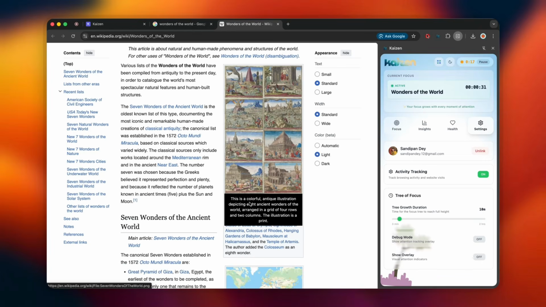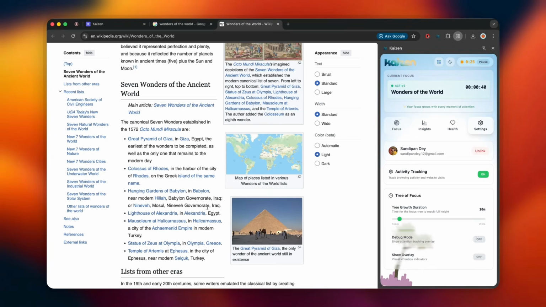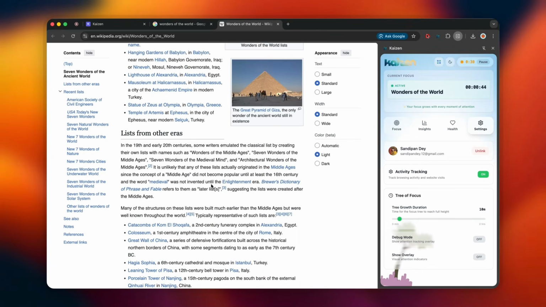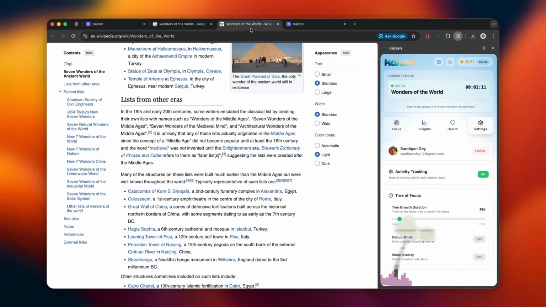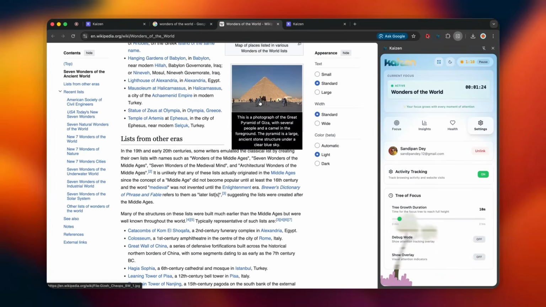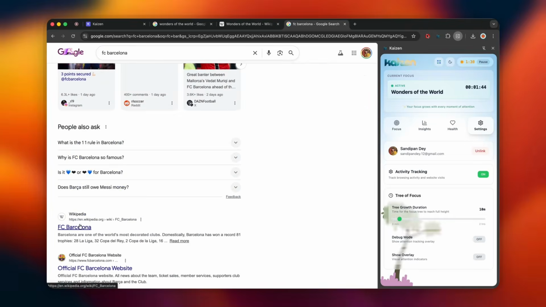If you pause on an image, Kaizen generates a caption. If you read for a while, it builds live summaries, helping you remember what you explored. If you multitask, Kaizen handles that too. It tracks parallel focus without slowing you down. And if you drift away or doom scroll, Kaizen gently nudges you.